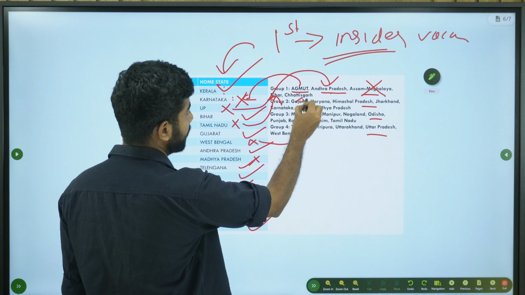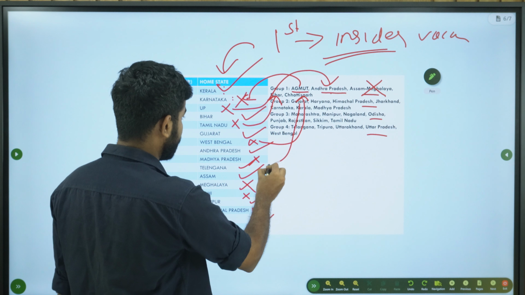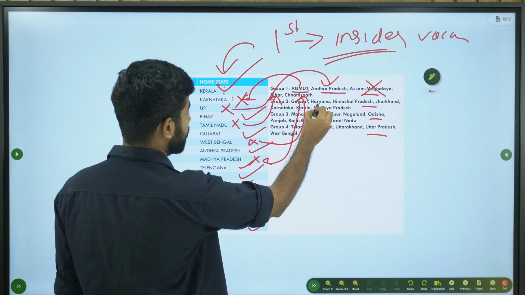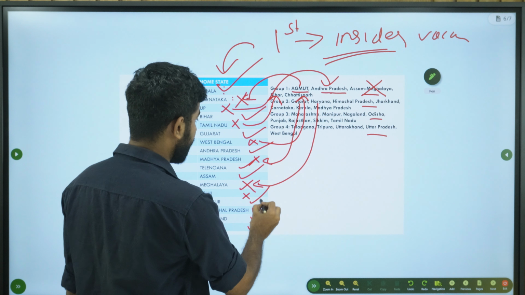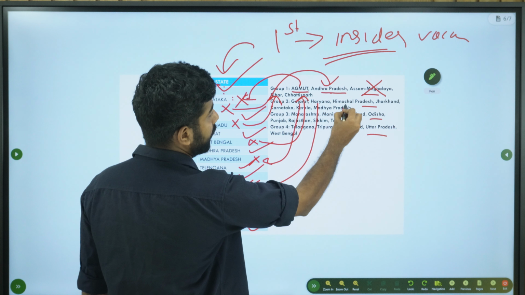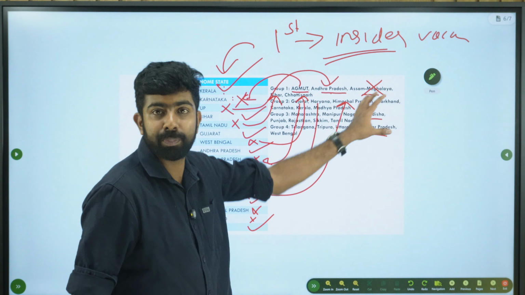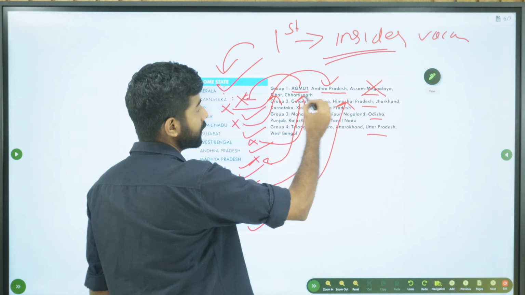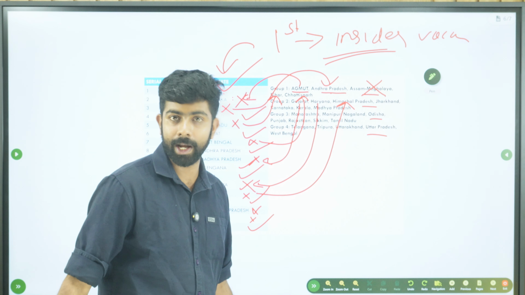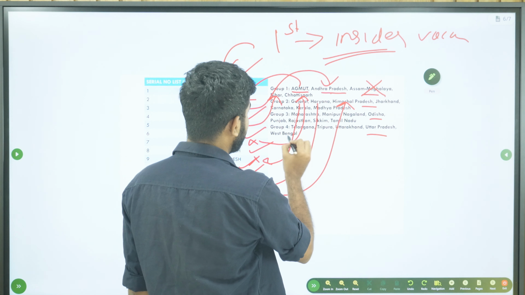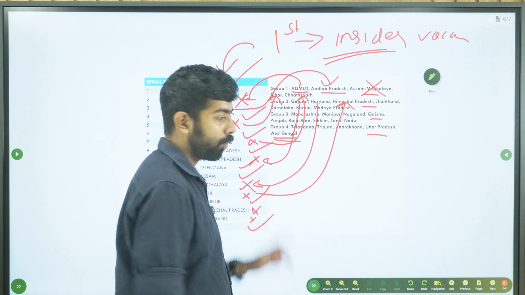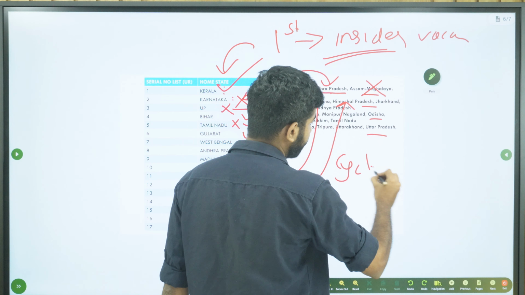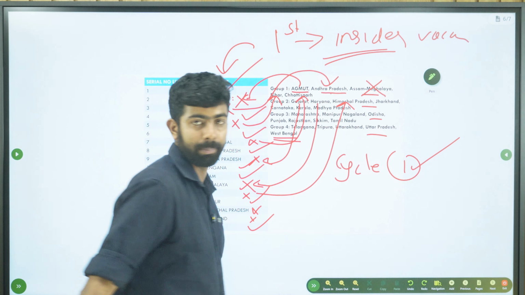This person will go to Chhattisgarh. Then Gujarat is considered, right? This person will get Gujarat, this person will get Haryana, this person will get Himachal Pradesh. And this process will continue like this. And after reaching West Bengal, one cycle is completed. Cycle 1 is completed.